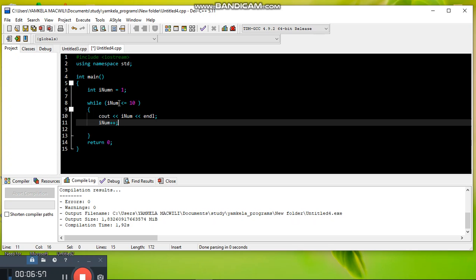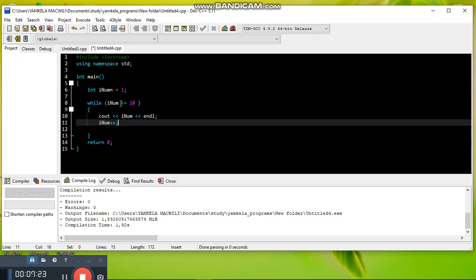Then it will go and check: num will be 2 because it was 1 plus 1. Then it will check if 2 is less than 10. Then 2 is less than 10, so this condition is still true. Then it prints out the value which is 2 and the line, and then increments again, which is going to be 3. Then it comes and checks here if 3 is less than 10. Then it prints out num and the line. Then it comes here and adds 1 until it comes to 10.